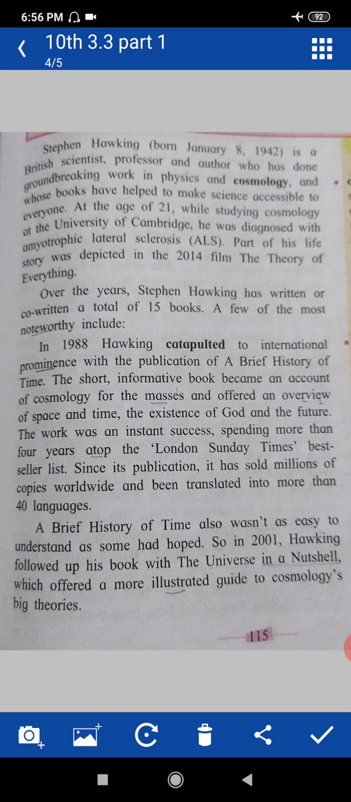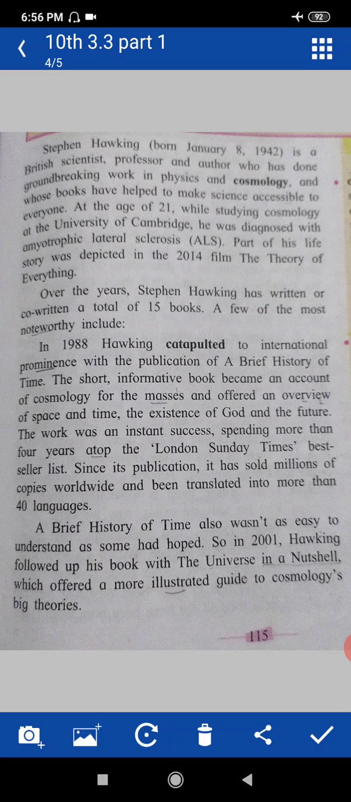Since the book's publication, it has sold millions of copies worldwide. Means after the publication of Stephen Hawking's book, which book? A Brief History of Time, it sold millions of copies where? Around the world, and has been translated into more than 40 languages. That was also a very important thing related to the book.